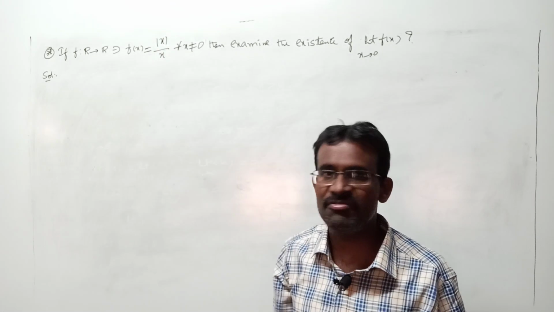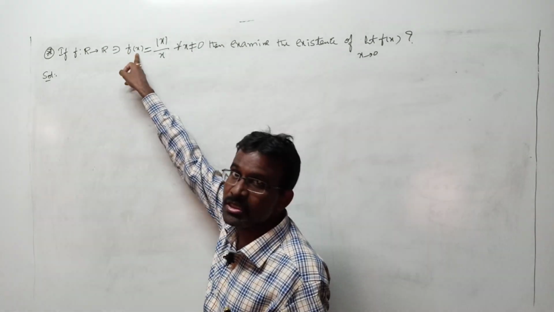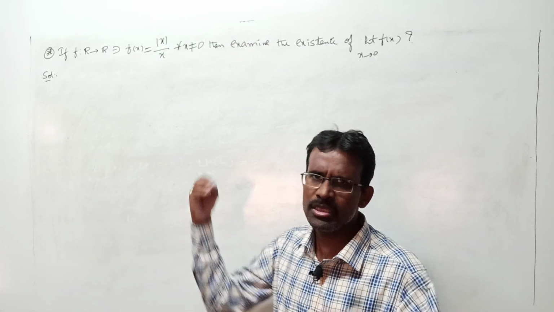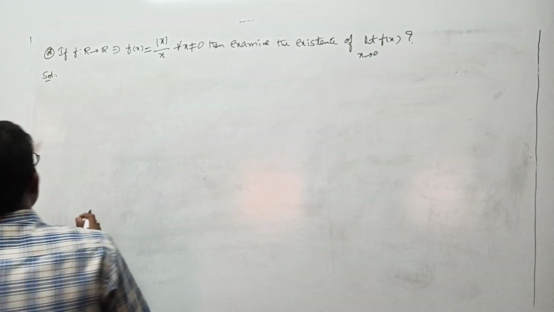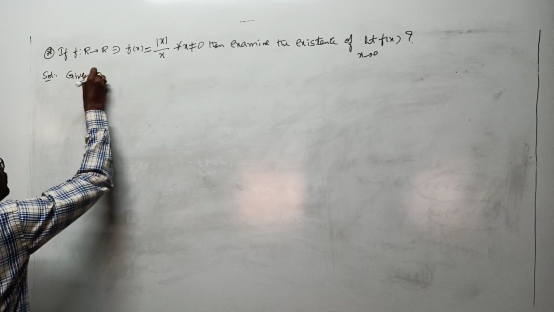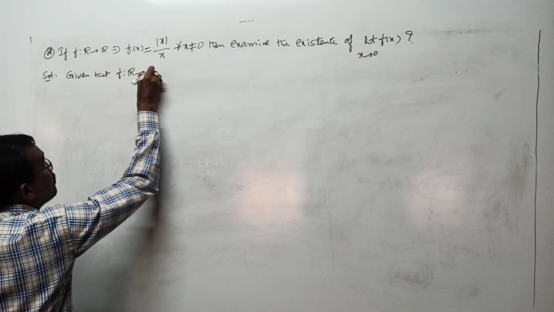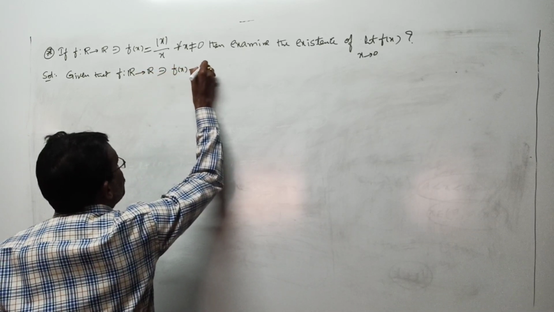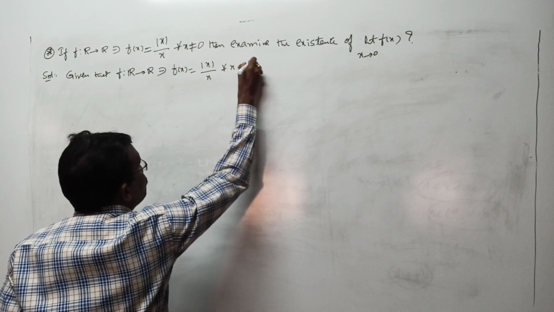0 by 0 will go to what? Undefined. That's why here they are giving the function such that it exists whenever x is not equal to 0. Don't concentrate on it, they will give that condition. Same like the previous question you can do. Let us go for the given data first. They are giving that f is a mapping from R to R such that f of x is equal to mod x by x for all x not equal to 0.